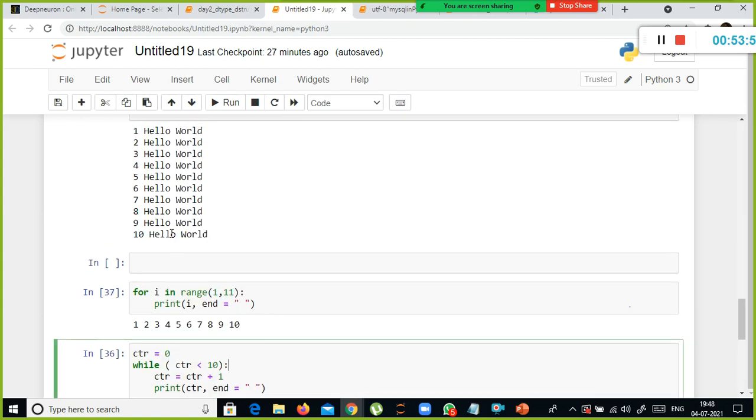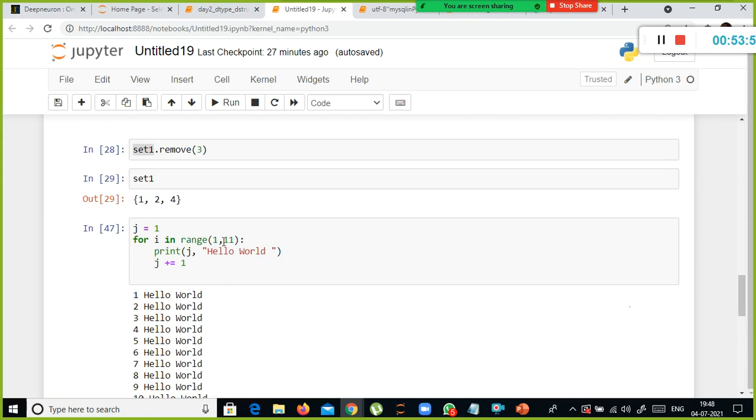Look here, as I told you, this is a classic example. If I wanted to print hello world 10 times, I need to copy paste it manually. There is too much of manual work. I don't want to do manual work by spending too much of time. Instead, we use the for loop to avoid the manual job.